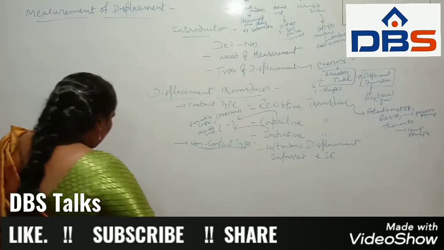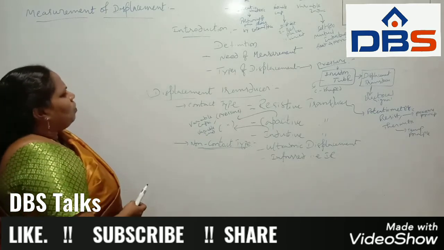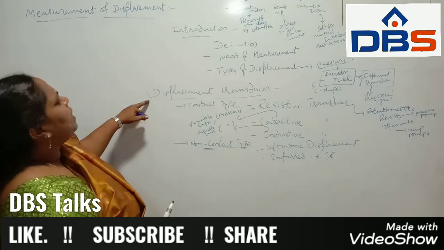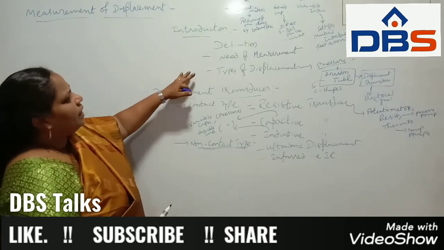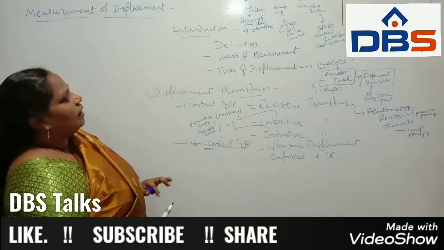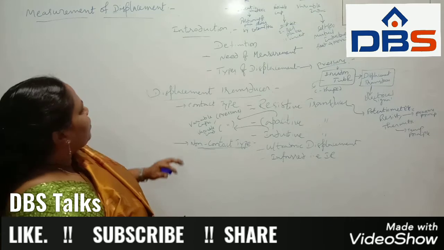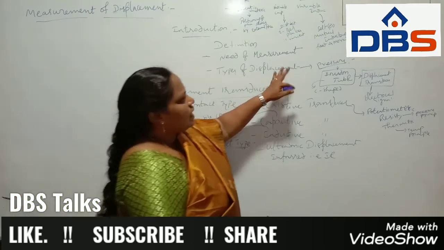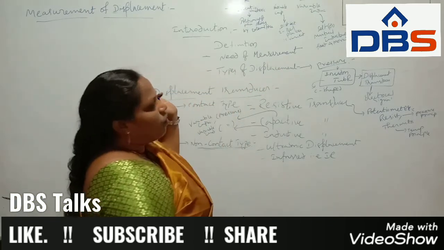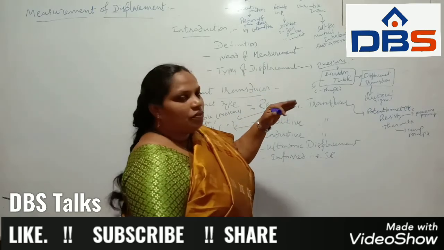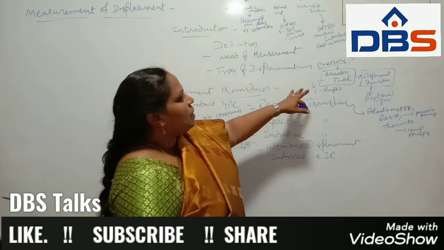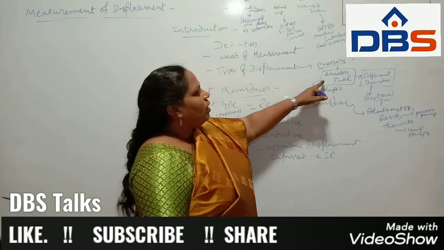Next, what are the displacement transducer types? We know about linear and angular. For the quantities we consider, such as pressure, force, acceleration and velocity, we can take the Bourdon tube.